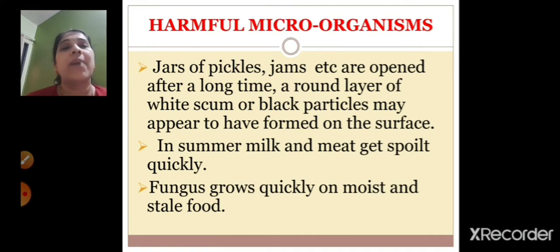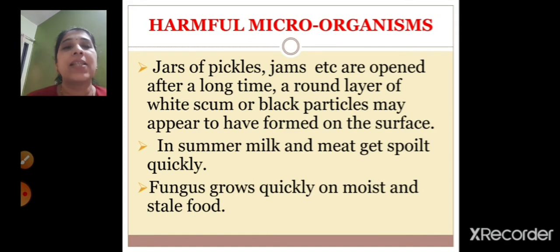These harmful microorganisms, if you keep the pickle jar or the jams open for a longer time, form a white layer, or you can see black particles on the surface of the jar. And in summer, milk and meat get spoiled quickly because there is an increase in the temperature, and this temperature is suitable for microorganisms to grow. So the microorganisms can quickly multiply when the temperature increases.